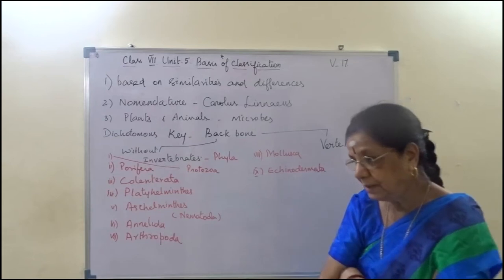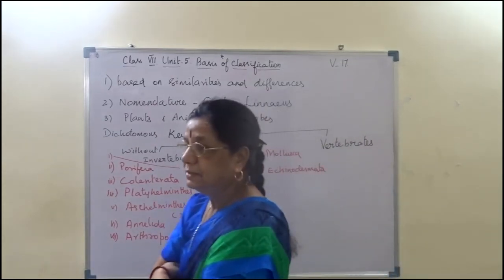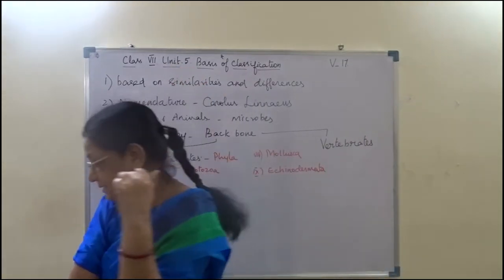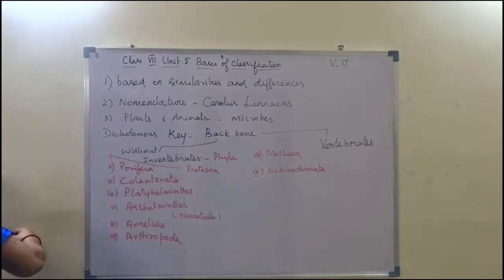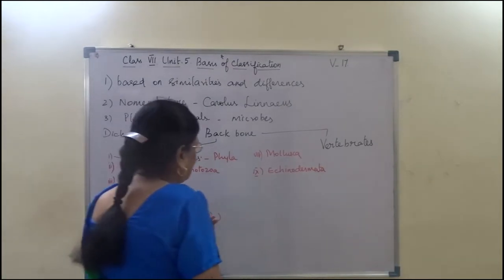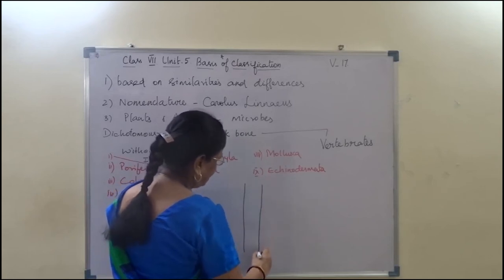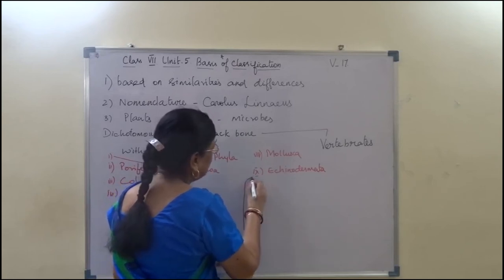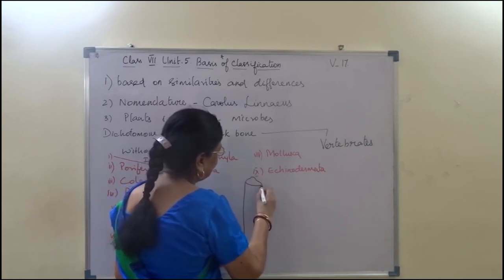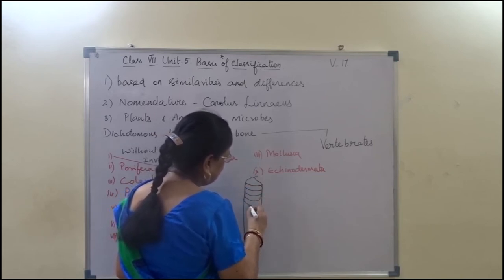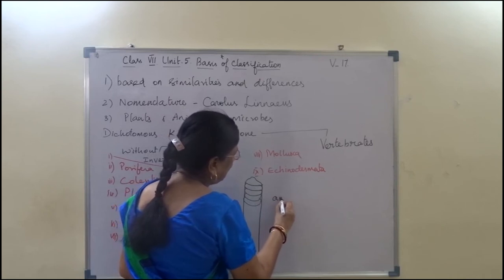For example, the earthworm is segmented, and as I said, it shows annulations. For example, in the earthworm, this is the first segment, and it is arranged like this in ring-like form. This ring-like structure is called annulus.